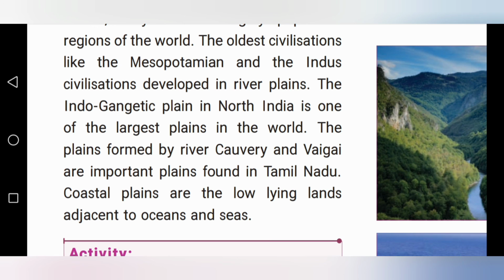Coastal plains. Coastal plains are the low-lying lands adjacent to oceans and seas. Coastal plains means what, children? Near the seashore or river shore. So coastal plains are the low-lying lands adjacent to oceans and seas. Okay, children.